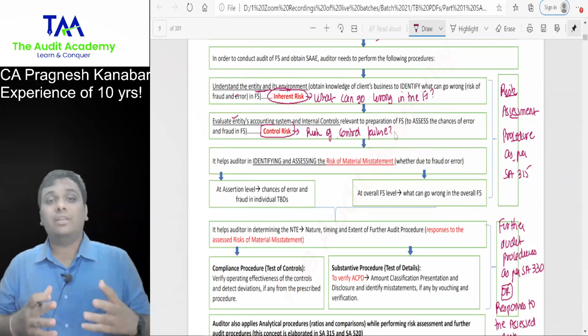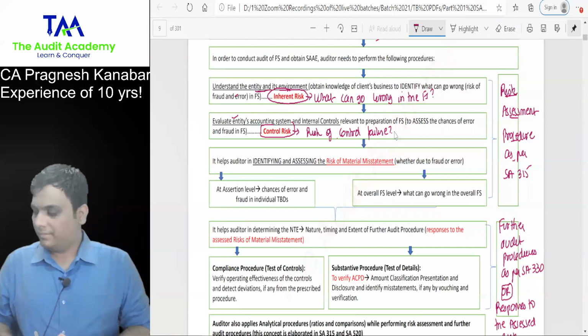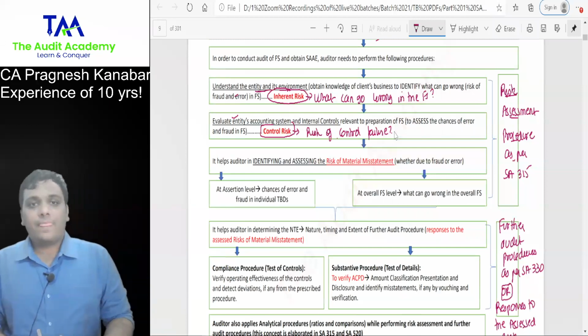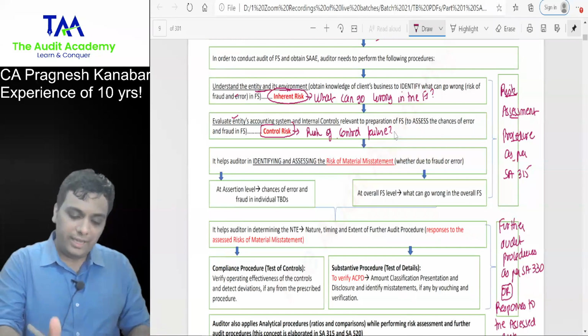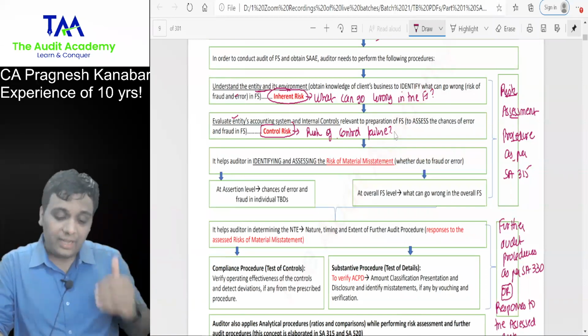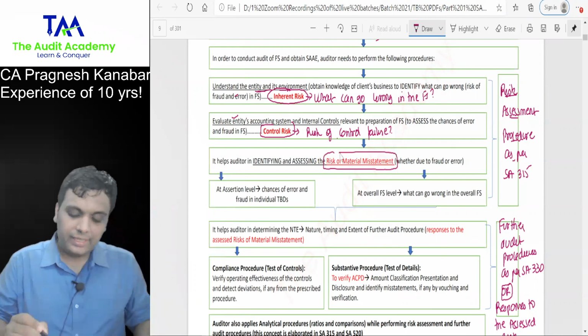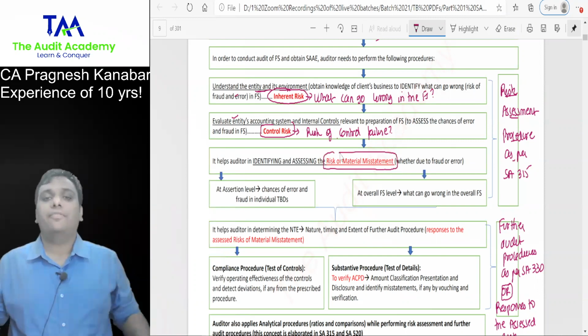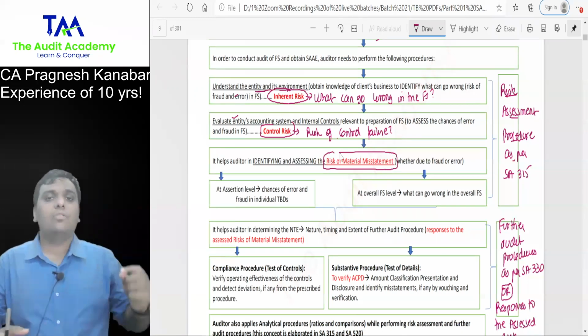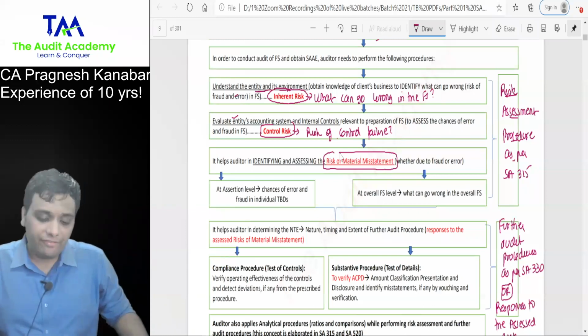And once I am aware of the inherent risk and control risk, then I will come to know about the risk of material misstatement. Finally: what can go wrong, how much can go wrong, where there could be error and where there could be fraud in the financial statements.